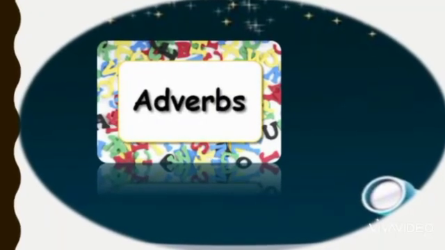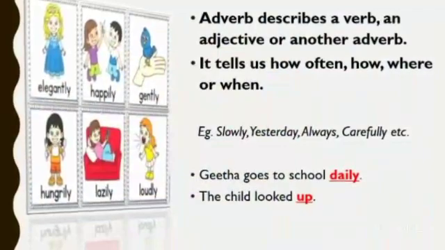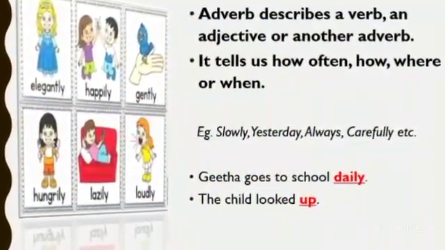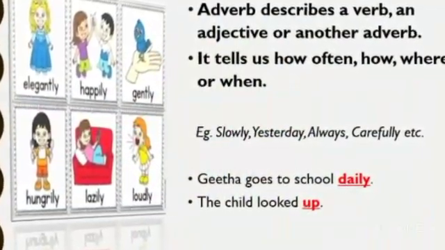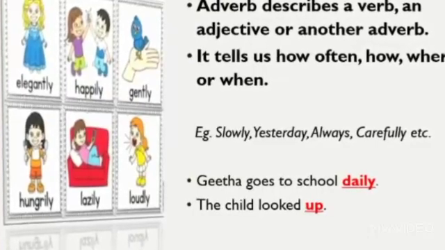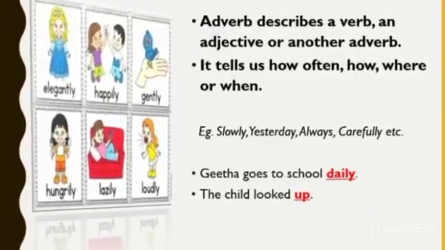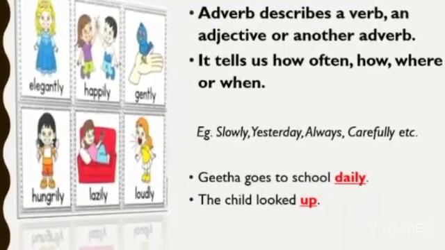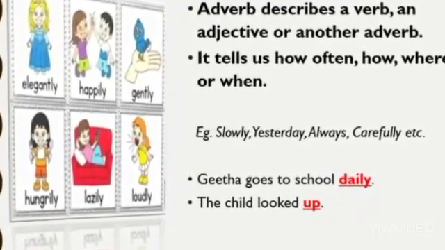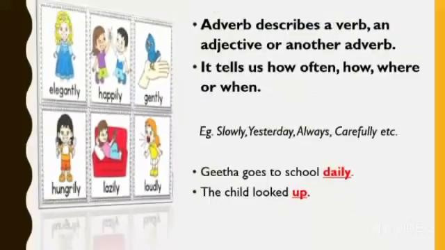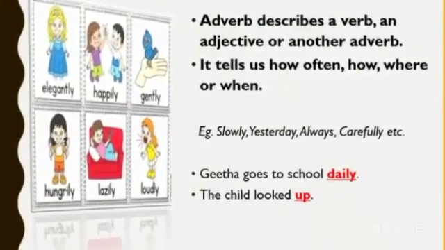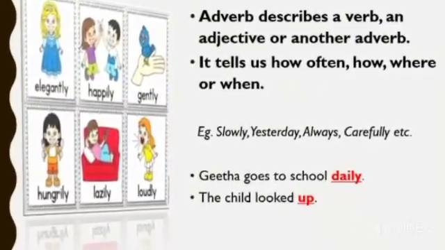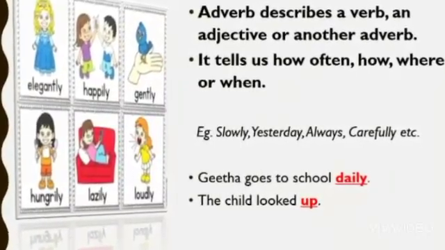The fourth part of speech is adverb. It describes a verb, an adjective or another adverb. The adverb tells us how often, how, where or when. In simple way we can say adverb is adding something to the meaning of a verb. Example, you see, slowly, yesterday, always, carefully, daily.